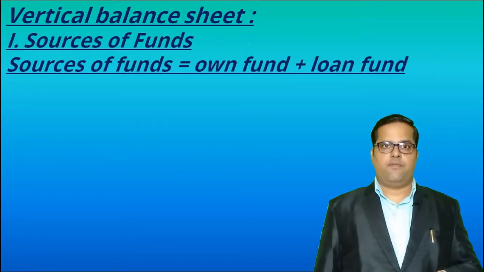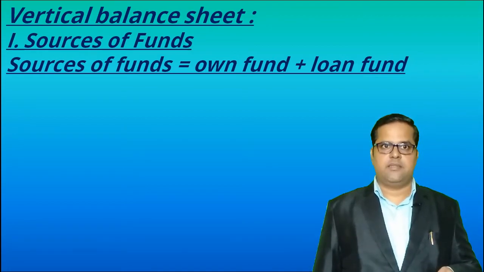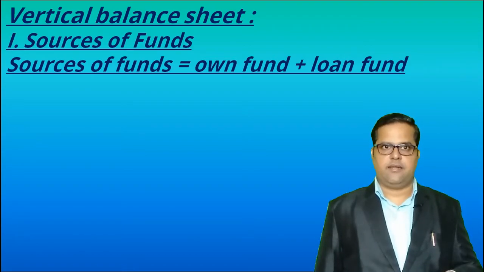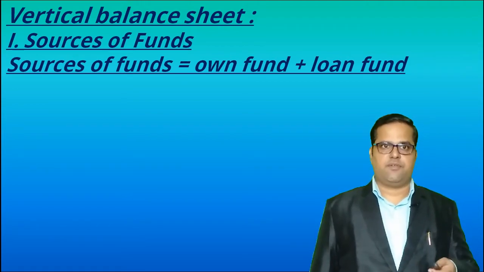Now, in our old format of balance sheet, we used to have assets and liabilities, but in the vertical balance sheet we will have two sides, but they won't be assets and liabilities. Instead, they will be number one, sources of funds, and number two, application of funds. Clear? Which two sides will tally? The two sides are number one, sources of funds, and the second side is application of funds.